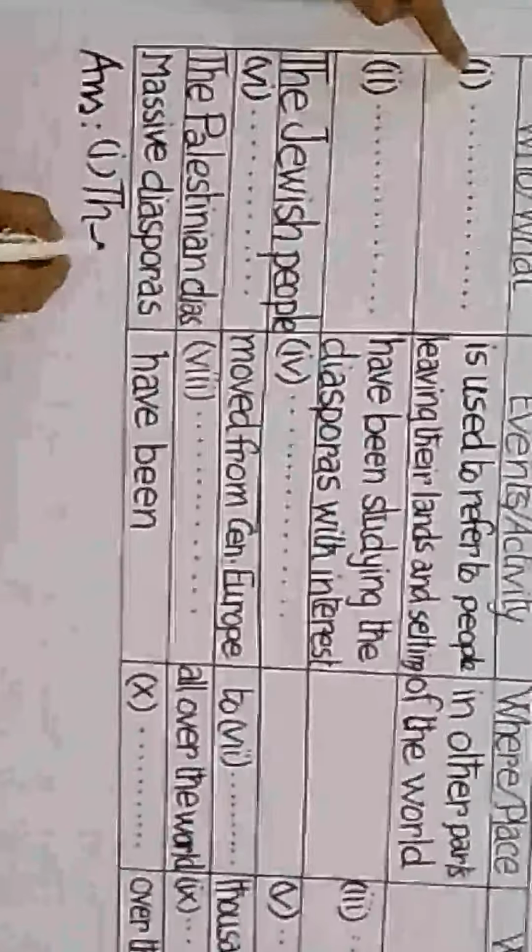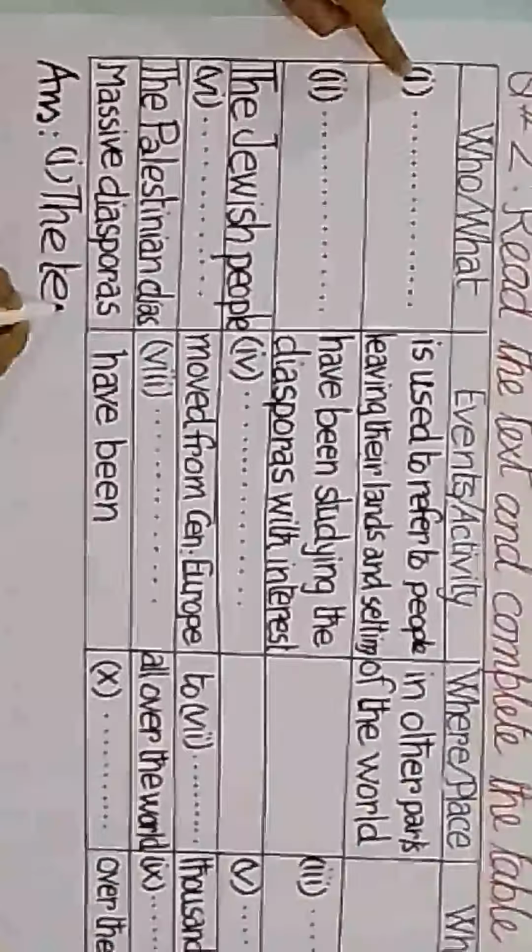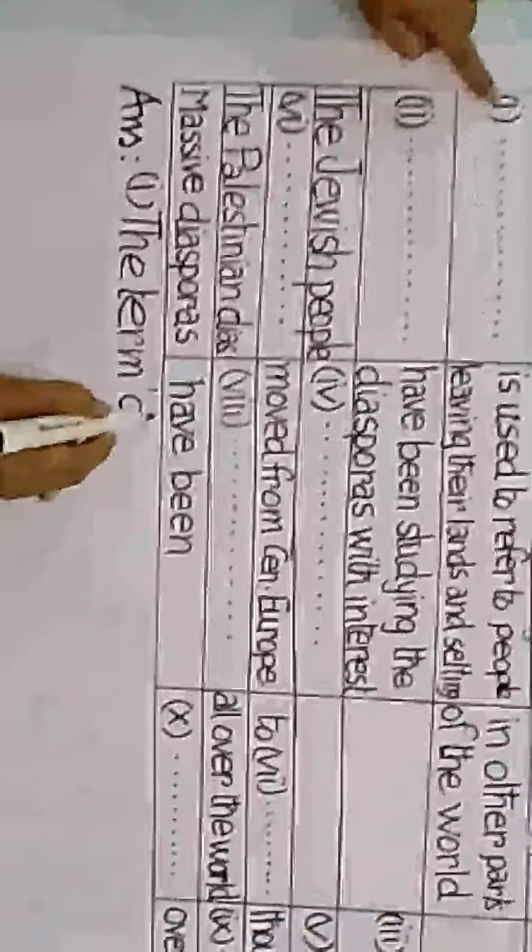Let's write. So number 1, subject part, we find from the text the term diaspora.